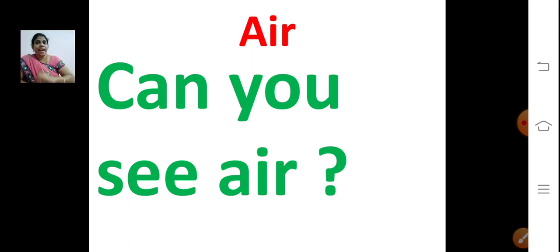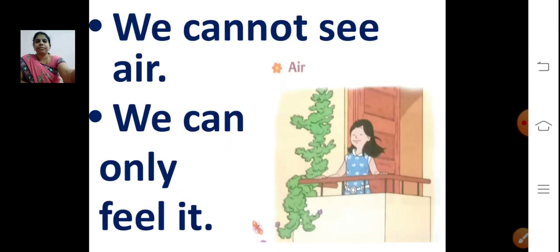And about air, can you see air? No, we cannot see air. We can only feel the air. We breathe in air, isn't it? Living things cannot live on earth without air. So we cannot live without air.